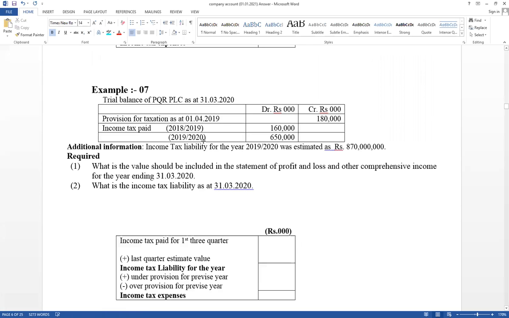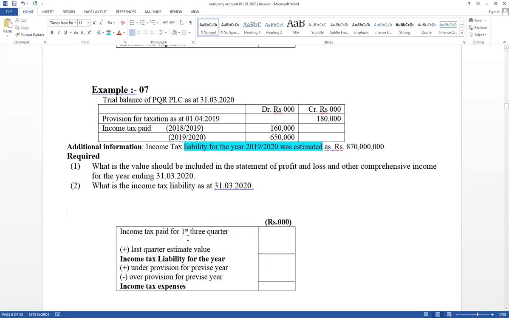Therefore, the debit side is available. This is the last quarter paid amount, and this is the first 3 quarters' paid amounts. Total value is given. Normally in the paper it is given like that. Then income tax liability for the year, not the last quarter estimate value. Sometimes it is given as the last quarter estimate value. Requirement same. Try to answer.